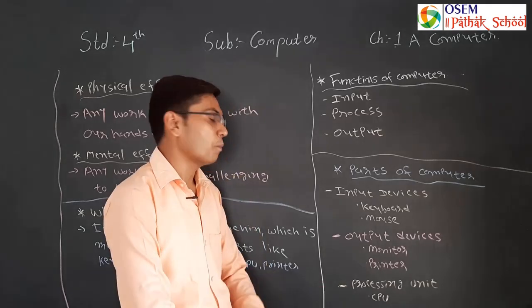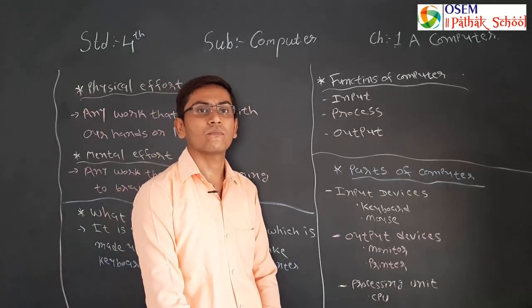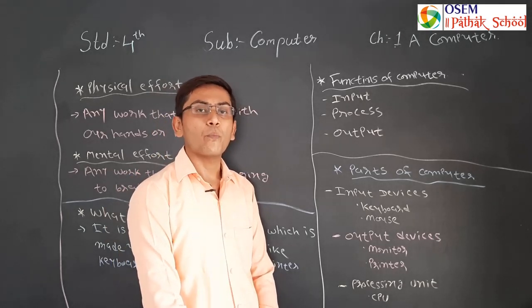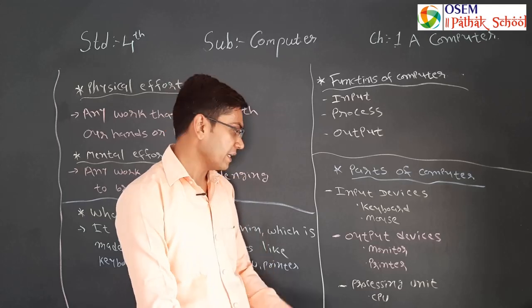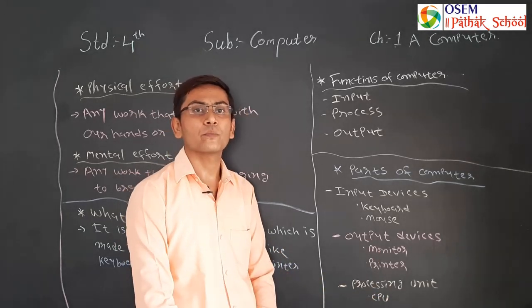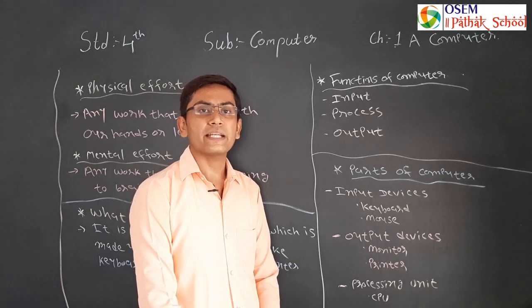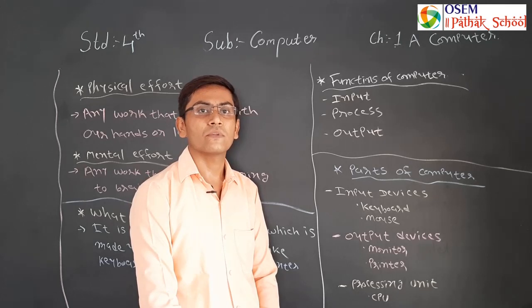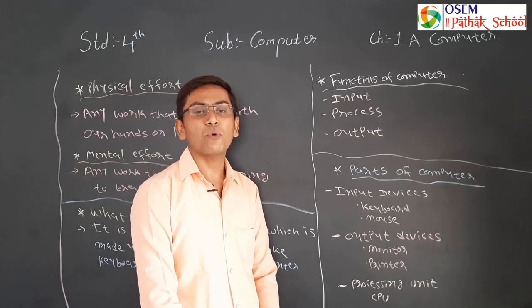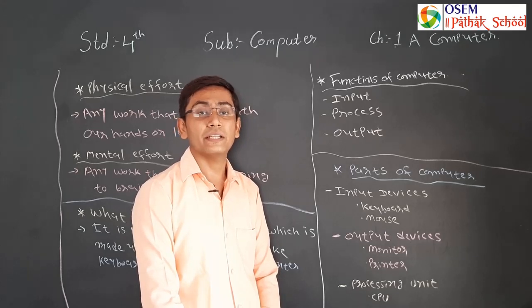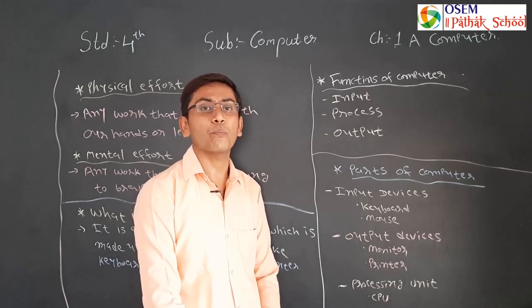Next one is processing unit. When you enter data onto computer, it will make process in processing unit, that is CPU. CPU stands for Central Processing Unit. It is the most important part of computer. It is also called brain of the computer.